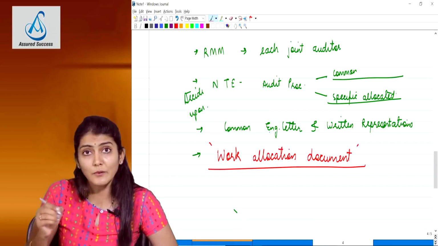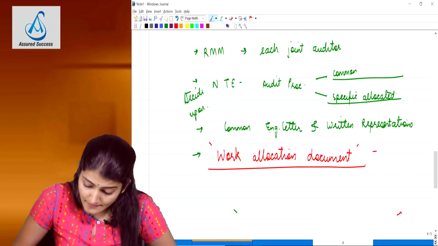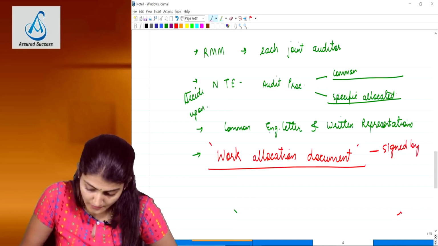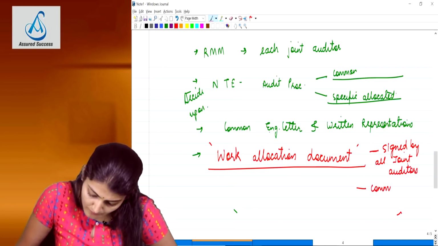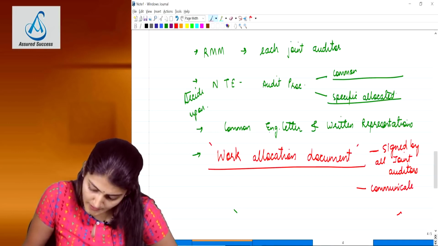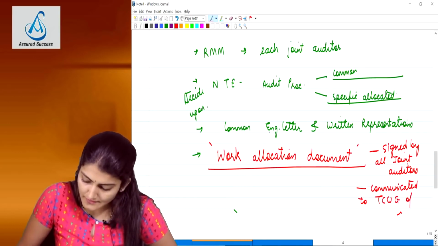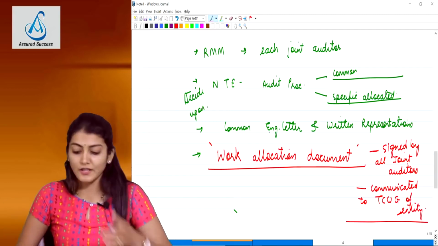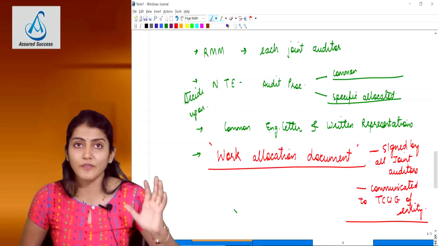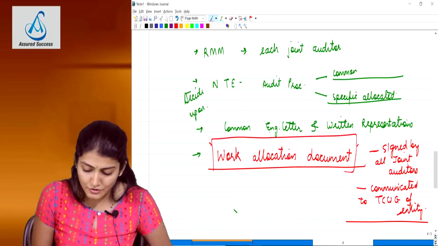It should be signed by all the joint auditors, and it should also be communicated to those charged with governance, that is the TCWG of the entity.